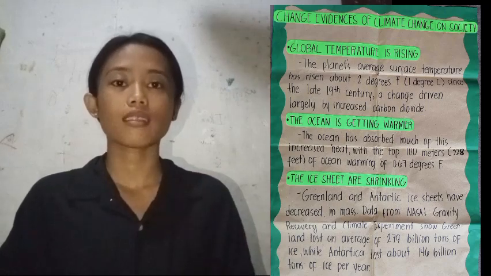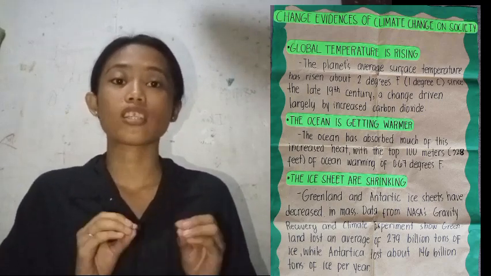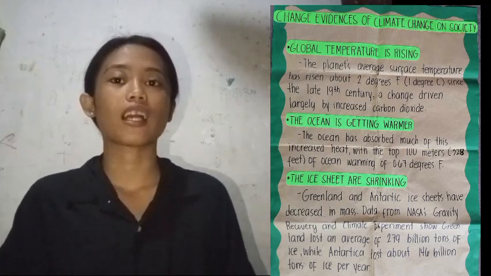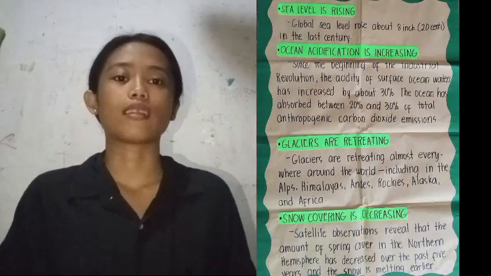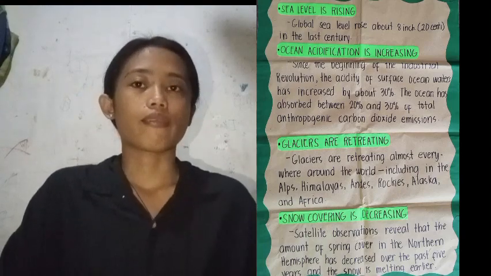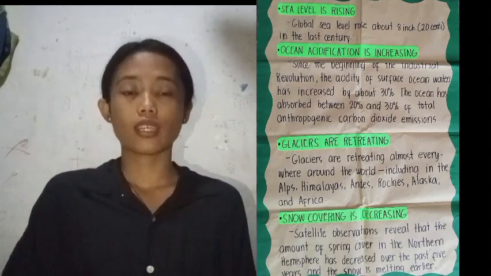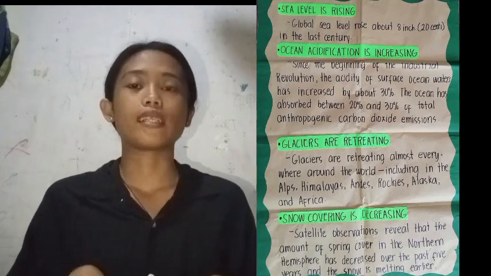If you think of that, that was a lot of ice mass shrinking from Greenland and Antarctica, knowing that Greenland and Antarctica have the biggest mass of ice sheets in the world. The next evidence is the sea level is rising. Because of the decreasing mass of the ice sheets, that water will contribute to the sea level.